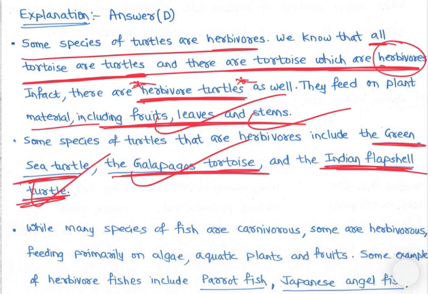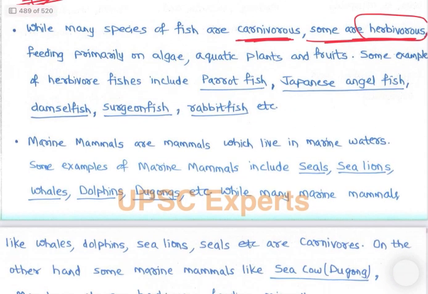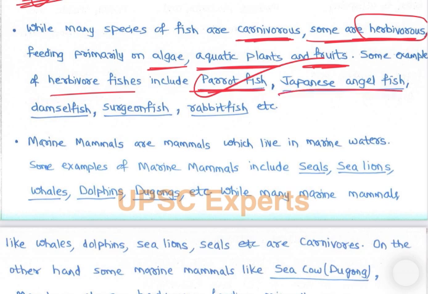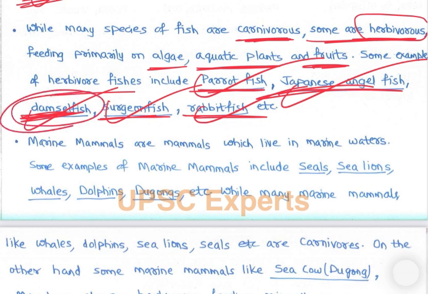Then while many species of fish are carnivorous, some are herbivorous, right? Herbivorous fish are also there, feeding primarily on algae, aquatic plants and fruits. Some examples of herbivore fishes include parrotfish, Japanese angelfish, damselfish, surgeonfish, and rabbitfish. So damselfish, right? These are herbivores.